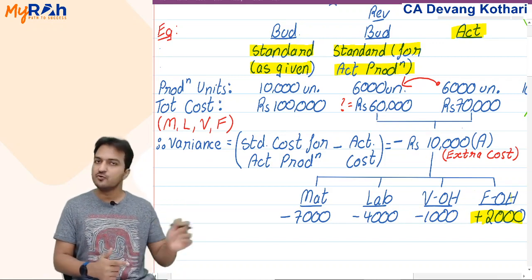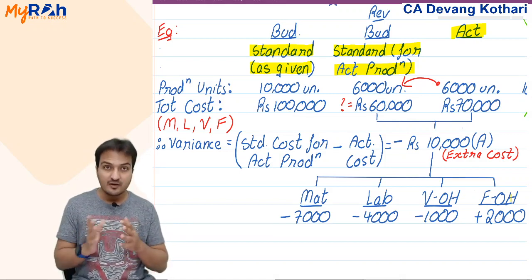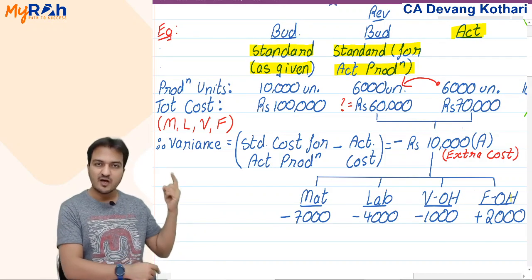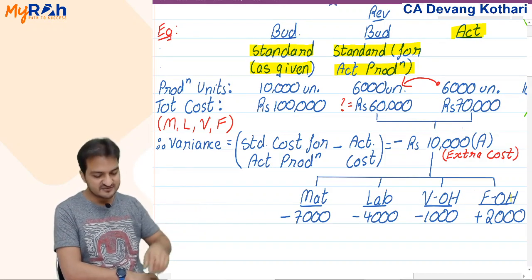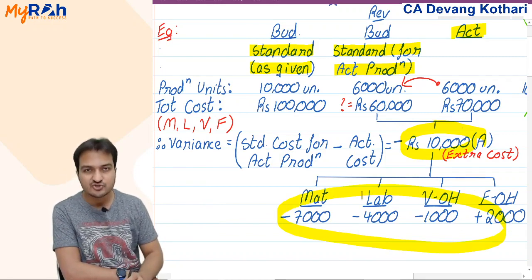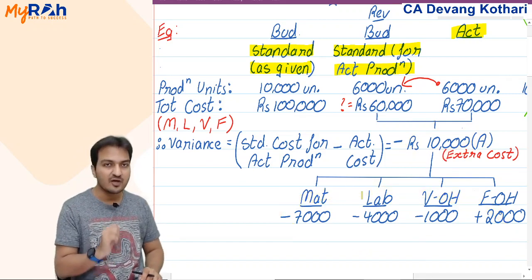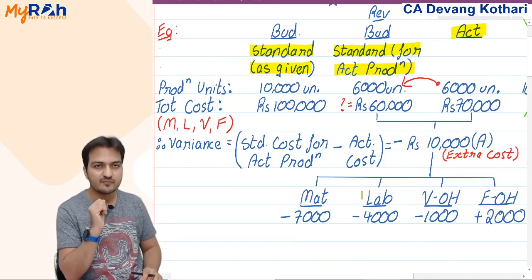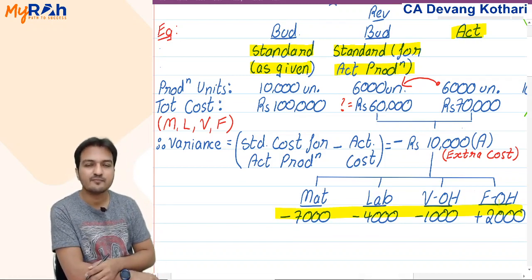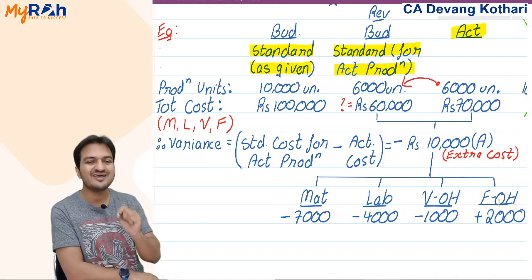Now what is the benefit of doing this working? Your year has already ended. Now what is the meaning of comparing actual and budget? Well, simple. Now you compare actual and budget, see the difference of 10,000, and analyze that difference into further reasons so that you can be more careful in the next year. Tell me, looking at these answers now, what will you take care of next year?